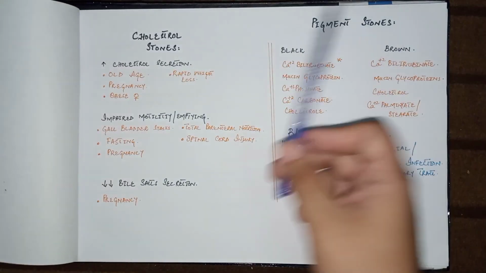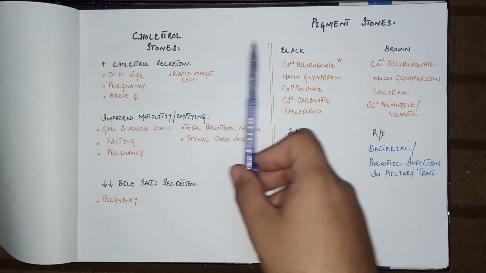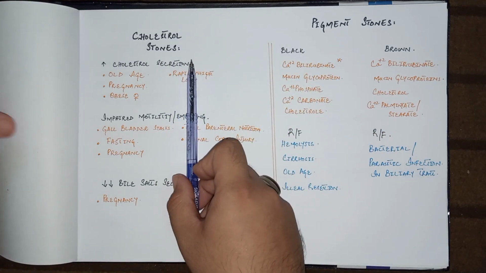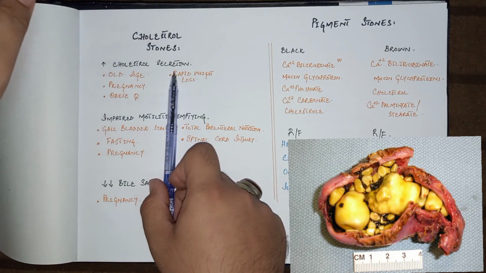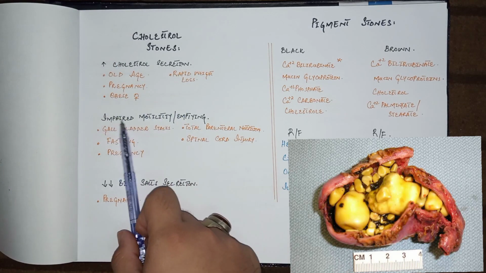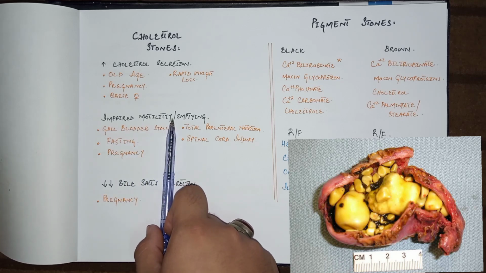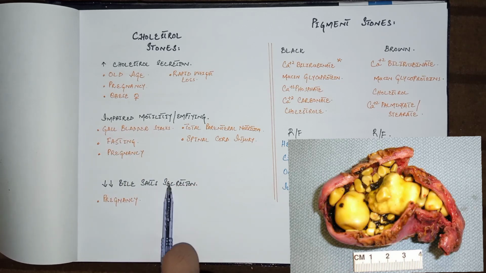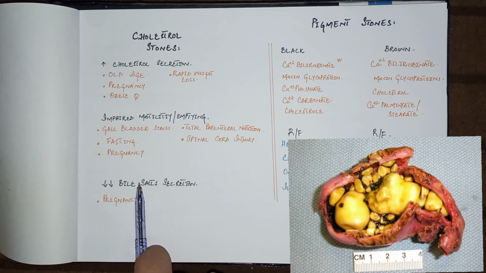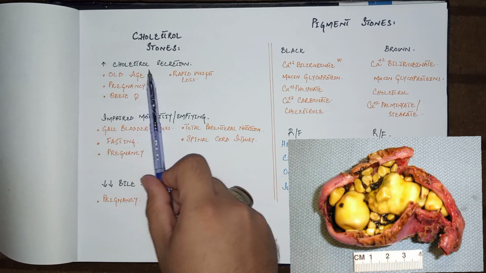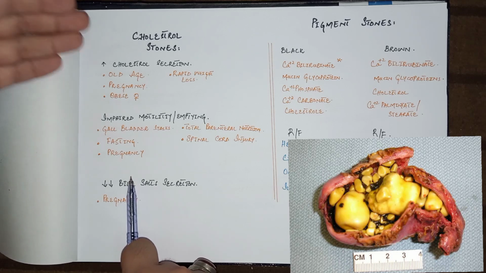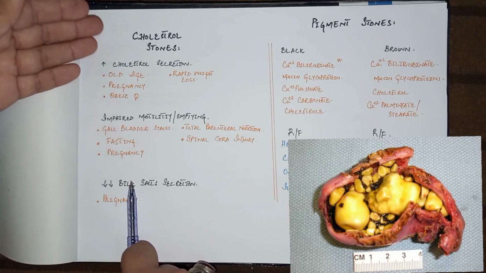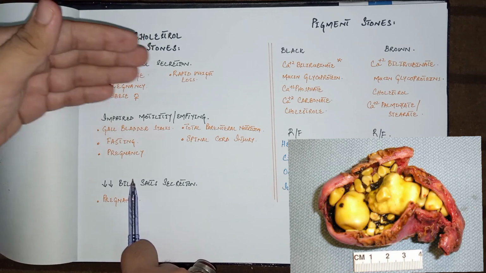Now come to the pathogenesis and various risk factors of stone formation. The cholesterol stones may be formed because of three reasons: excessive cholesterol secretion into the gallbladder, impaired motility or a hypomotile gallbladder, and reduced bile salt secretion. When there is reduced bile salt secretion into the gallbladder, there is an excessive amount of cholesterol, which means supersaturation of cholesterol. So these three are the important reasons for the formation of cholesterol stones, which are yellow to green in color.